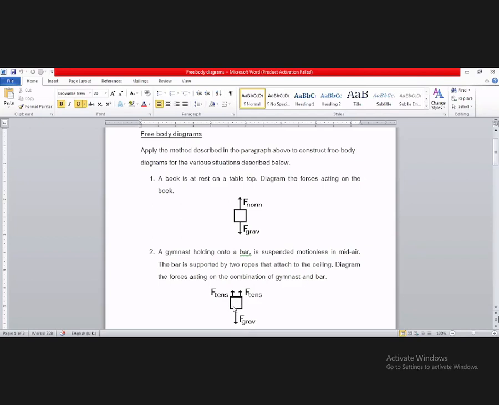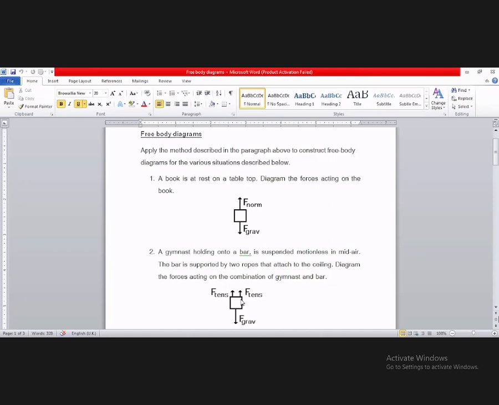So the self-weight is, if you draw the body, self-weight is there, which is exerting a gravitational force. The gymnast has that weight, and that weight creates the gravitational force, and two ropes connected to the pole are giving tensional forces from two sides. That is the free body diagram of this situation.